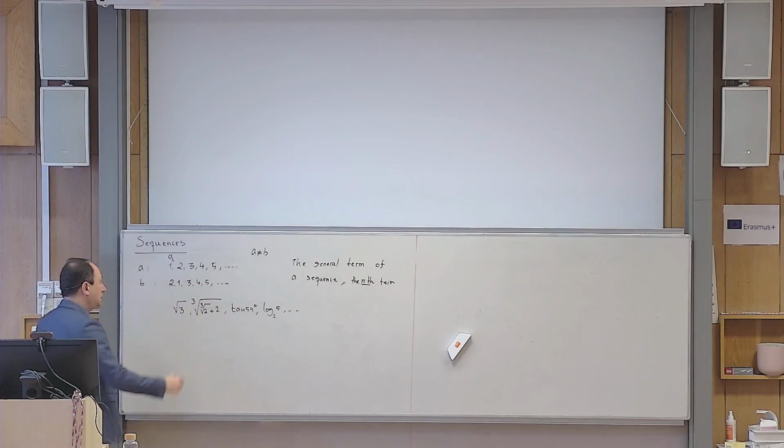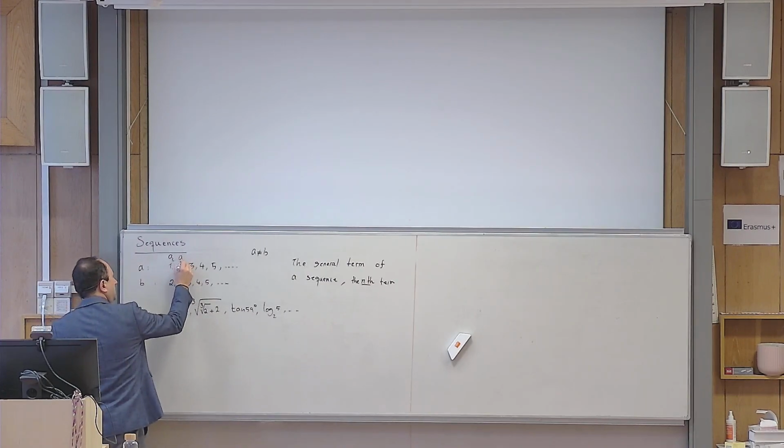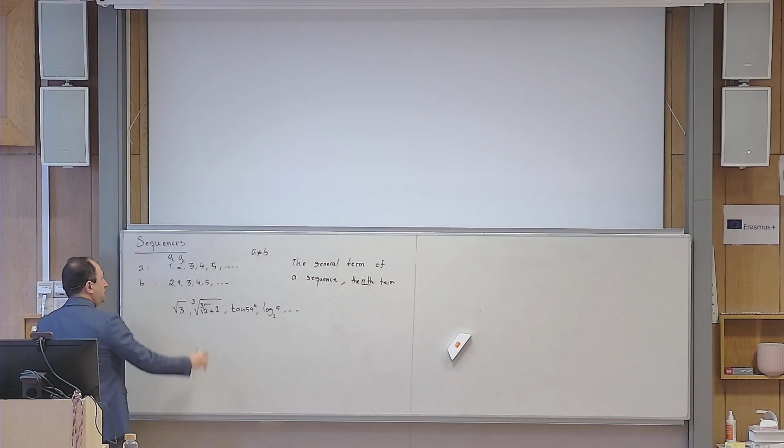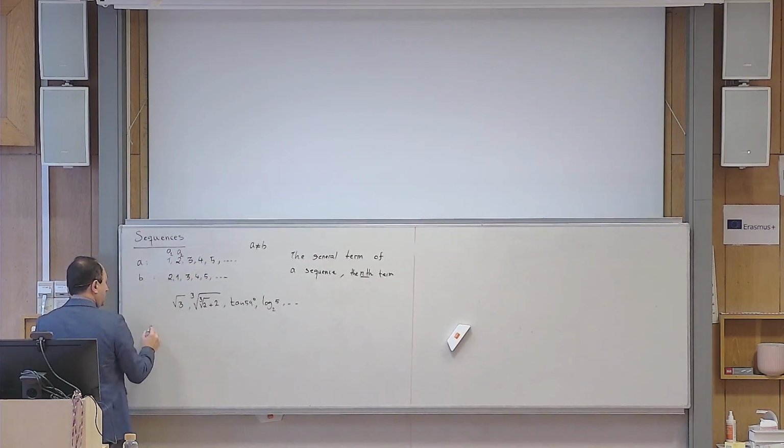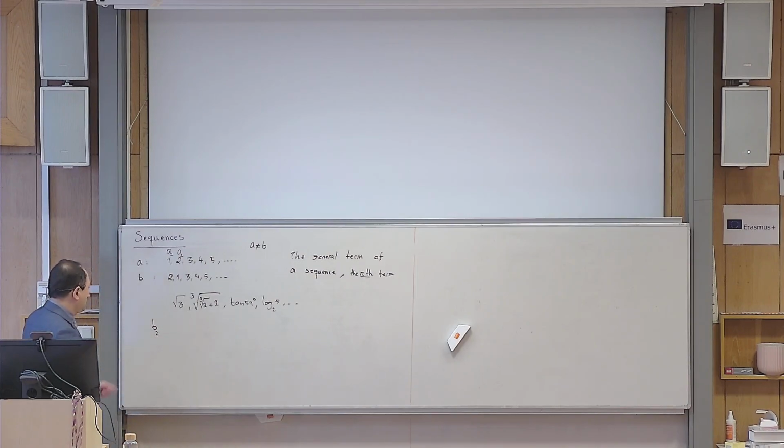How do you read this? A sub 2 means the second term in the sequence which is called A. For example, if I ask you what is b sub 2, what is the answer? B sub 2 means the second term of the sequence which is called b.